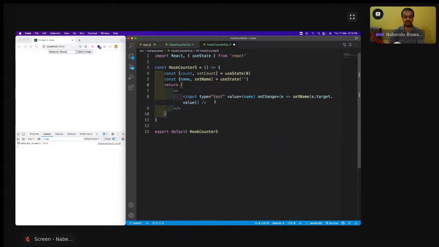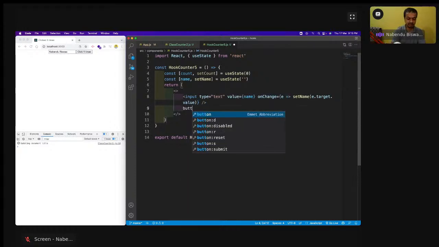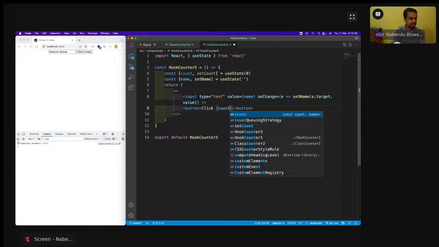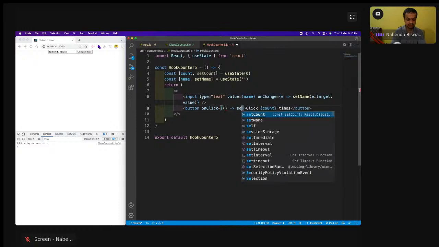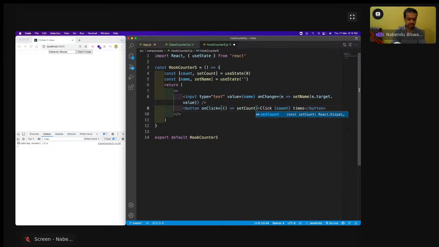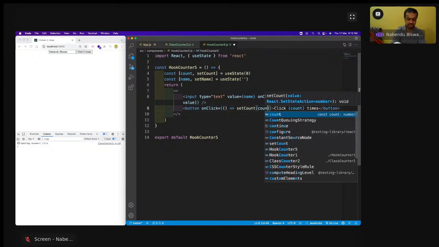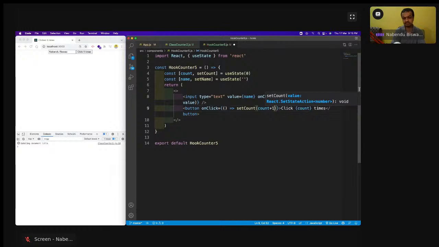Then the other will be a button, Click count times, onClick equal to setCount is count plus 1.